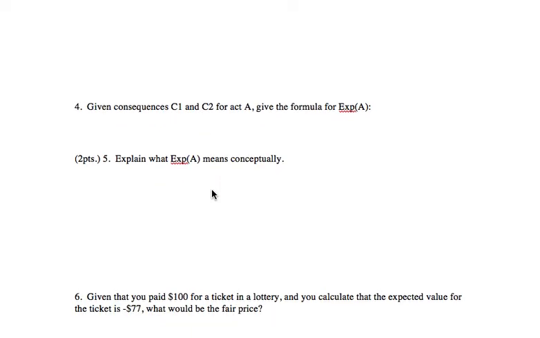What does expected value mean conceptually? It's the weighted average of the pros and cons of an action. The weighted average means it's a combination of the utilities times the probabilities. Not just how much money you can win, but what are the chances that you win that? And then the con side, what are the chances that you lose, and how much do you lose? That's the average part. The weighted part is the balancing of the chances that that thing occurs along with the profit that you might get. So again, conceptually, you can just state it's the weighted average of the pros and cons of an action.